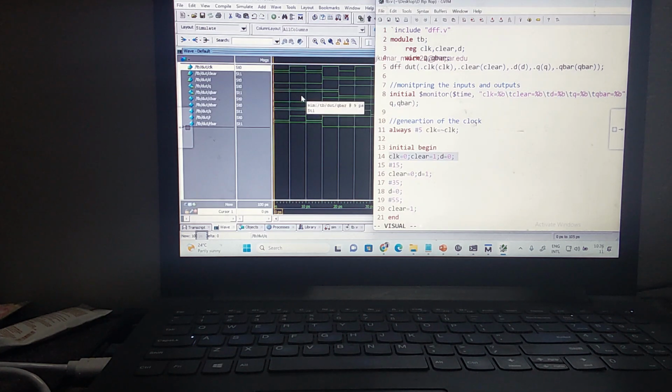Q became 0 and Q bar is 1. You understand? At time 15 my clear goes to 0. What am I making here? D is equal to 1. This is a negative edge triggered flip flop. This will respond only when a negative edge comes.